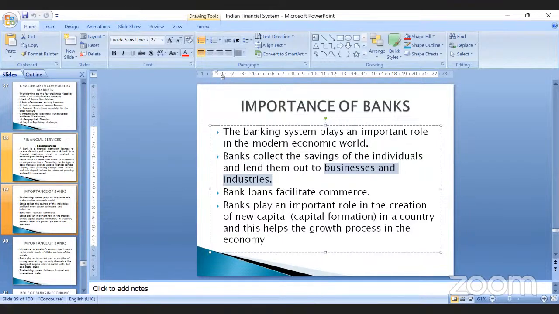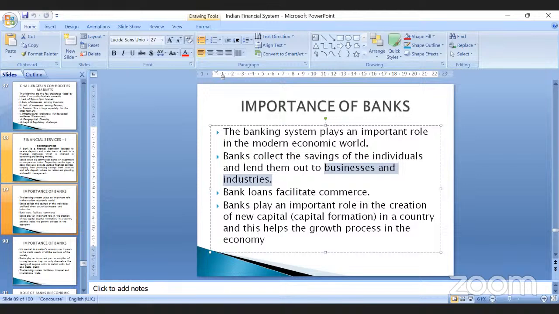Not only that, banks are the institutions which facilitate commerce. They help in trade and commerce. They play a very important role in the creation of capital, which is very important for a country's success. They cater to the credit needs of the country and play a very important role in providing credit to society.